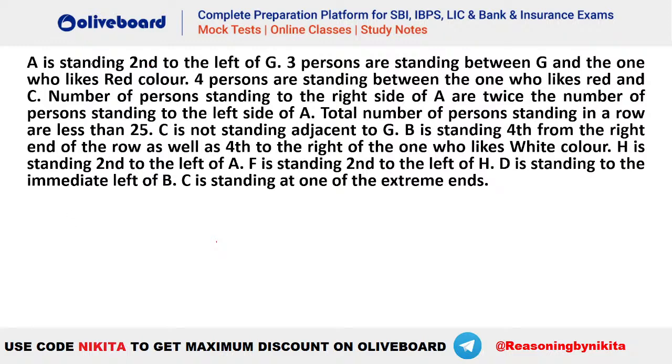Let's see. If you check this particular question out, there is one very important hint, that the number of persons standing to the right of A is twice the number of persons standing to the left of A, and the total number of persons standing in a row is less than 25. That means, if this is the row and this is your A, and the number of persons to the left of A is X, the number of persons to the right of A should be 2X. So the total number of persons should be 2X plus 1.